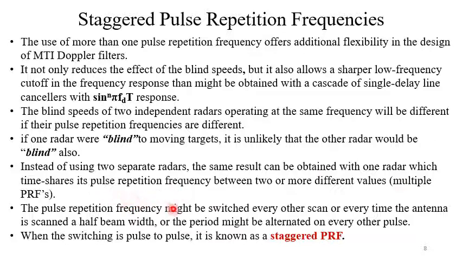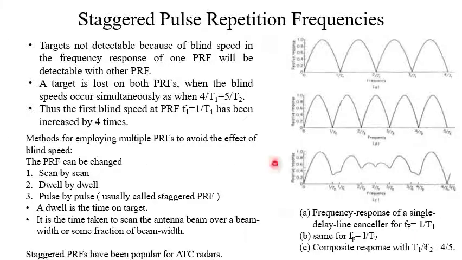The pulse repetition frequency might be switched every other scan or every time the antenna is scanned a half beam width, or the period might alternate on every other pulse. When the switching is pulse to pulse, it is known as staggered PRF. So let us see staggered PRF.